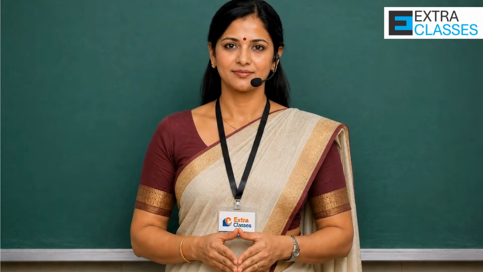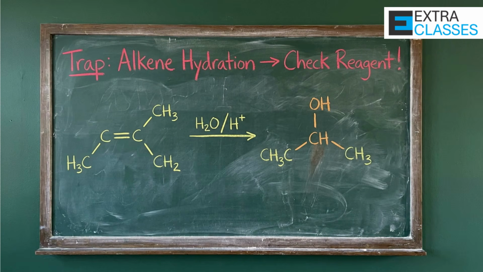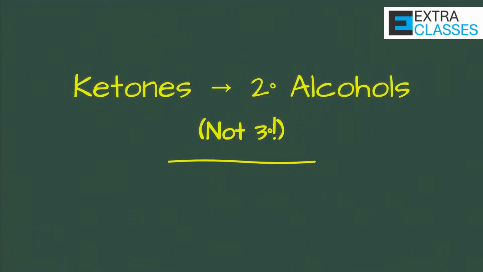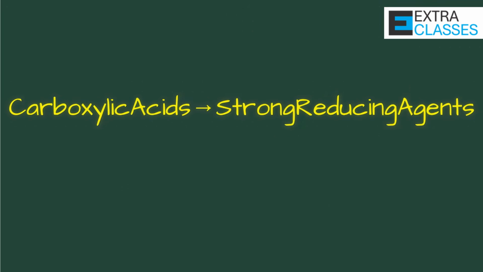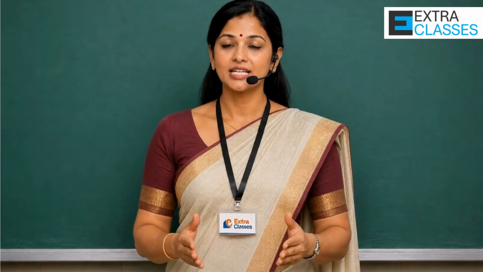Let me warn you about common mistakes. Do not confuse hydroboration with peroxide effect in alkyl halides. These are different reactions. Do not assume every alkene hydration gives Markovnikov product. Check the reagent. Do not think ketones reduce to tertiary alcohols under simple reduction. Do not forget that carboxylic acids require strong reducing agents. And finally, do not memorize reactions without understanding the mechanism.